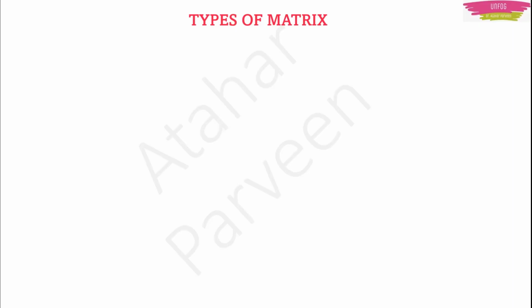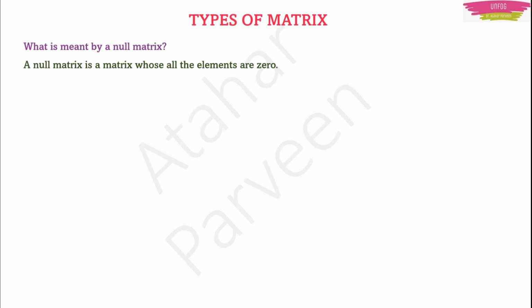Now let's have just a summary based on what are types of matrix. For example, if you have a question like what is meant by a null matrix, they will not ask you questions directly, but they will ask you as a fill up or as a multiple choice, right? So you can ask yourself this question and answer it yourself. What is a null matrix? A matrix whose all elements are 0.